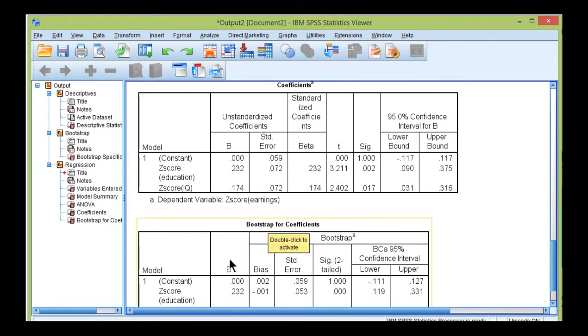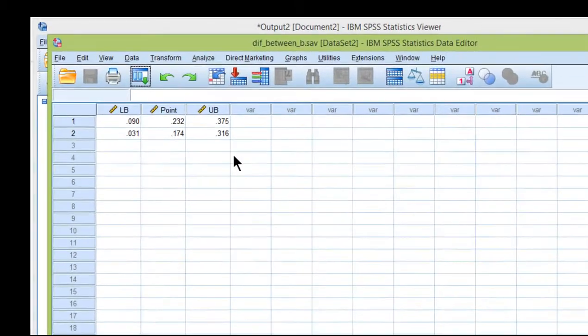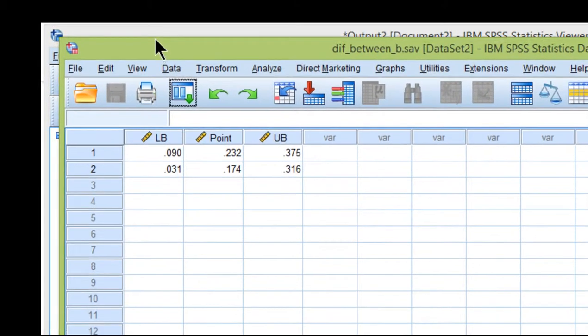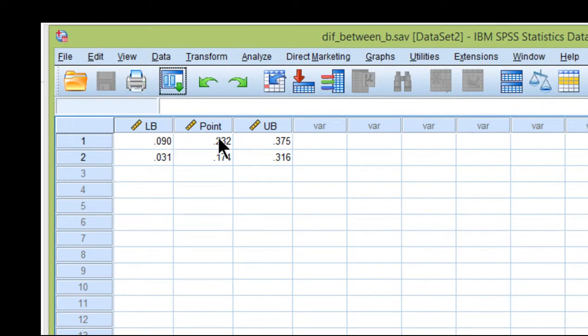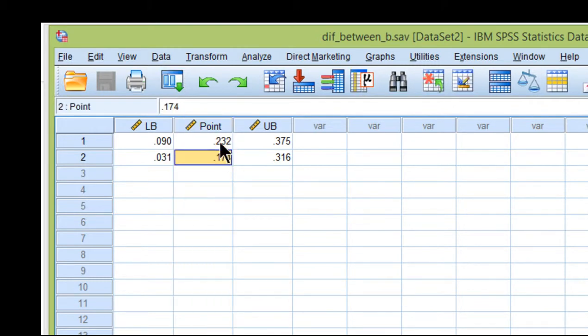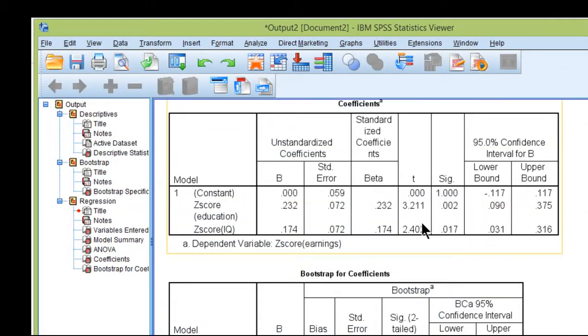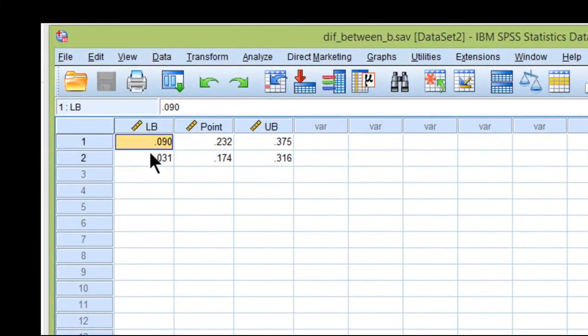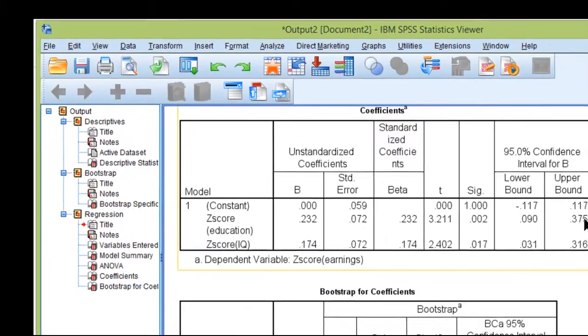Well, the method I describe in the textbook involves creating a high-low chart. And to do that, you need to set up your data in another data file. Over here, I've got the point estimates. The standardized beta weights are right here, 0.232 and 0.174. I grab those from this portion of the table in SPSS. And then I've got the lower bound estimates, LB, 0.09 and 0.031.